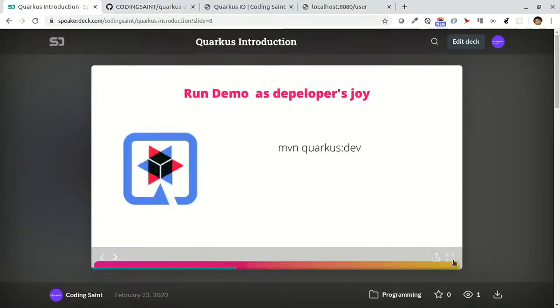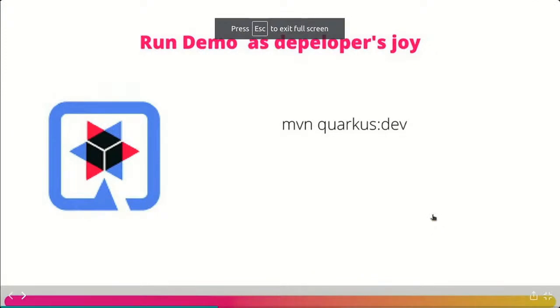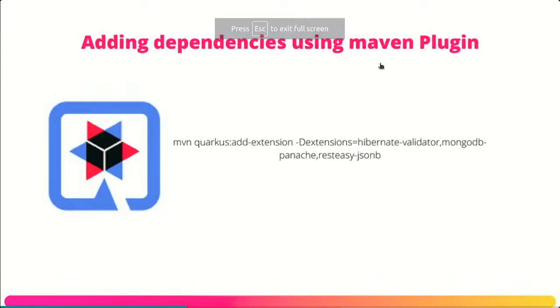So now we'll go back to the slide and see what we were discussing. I don't want to miss anything, so that's why I'm going back to the slide. We were trying to add dependencies using the Maven plugin, right? So here we will be using Hibernate Validator, MongoDB Panache, and REST JSON-B. Why are we using these? Because we want to show you validation. We want to create a connection to the database, and then I want to write some code and show you the entire application working with the database live. And I also want to show you how fast it is. This is what many of us as developers are doing for a living, right?